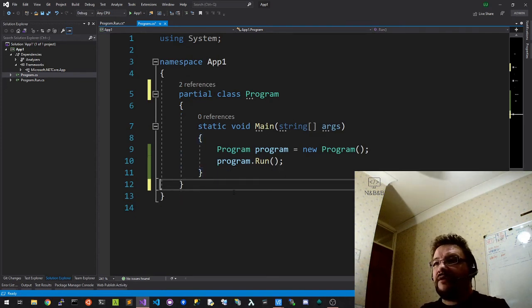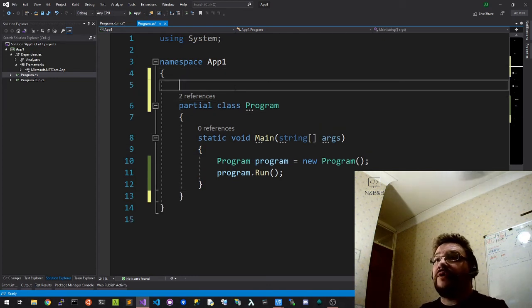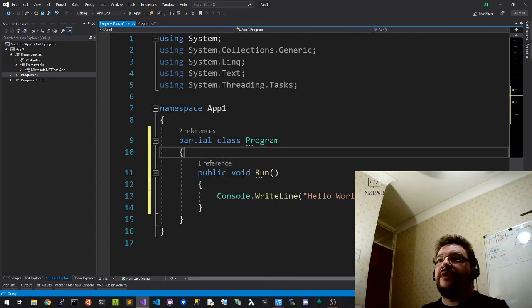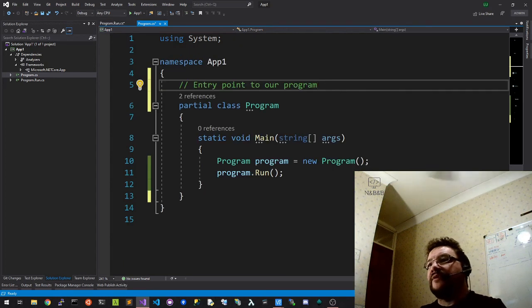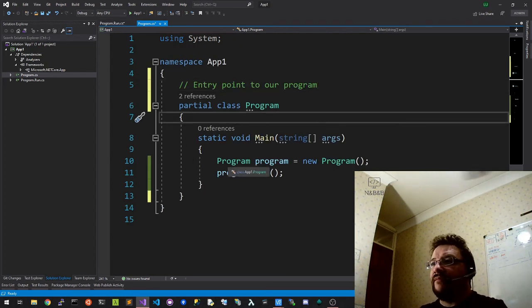So again, right here, what we have is this is the entry point. So what we can do is we can put a comment in here. A single line comment in C# is denoted by the 2 /. So we'll say this is our entry point to our program. And then in this file here, we can say implementation of our program. So what we have done is we have separated out our implementation from our entry point. Again, we just have program.